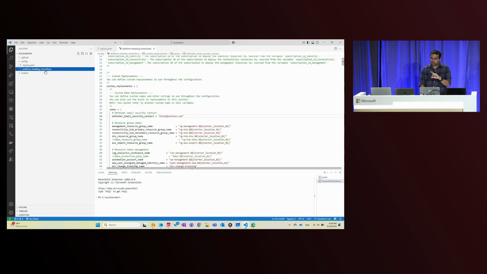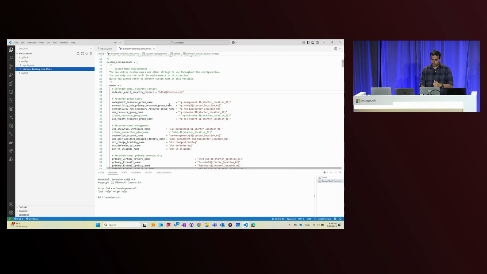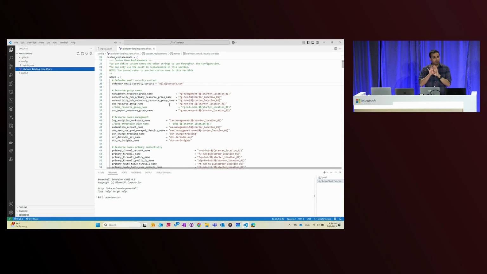And then the TF-vars file is for my platform part, and this file is responsible for deploying the platform. You can see here, based on the option that I chose to disable a few things, like disabling the DDoS plan, I've followed that guidance and commented out the DDoS over here. So that will ensure that my DDoS is disabled.